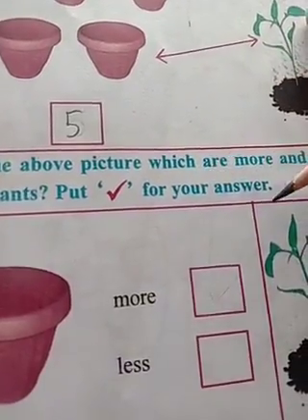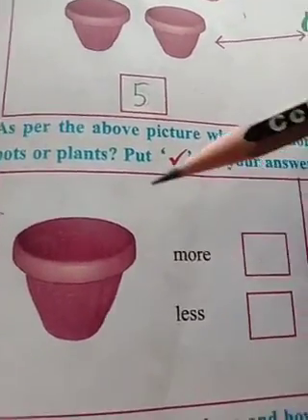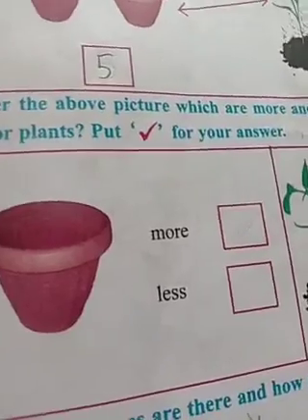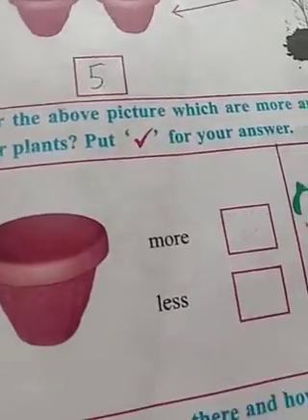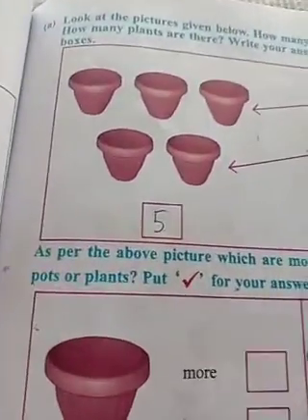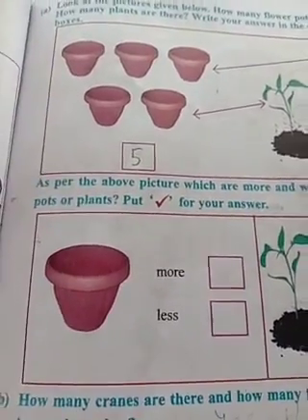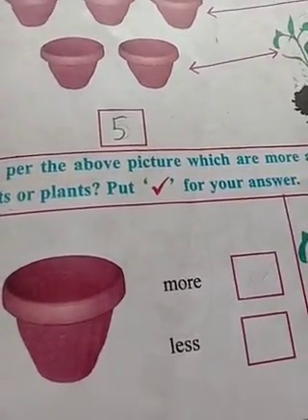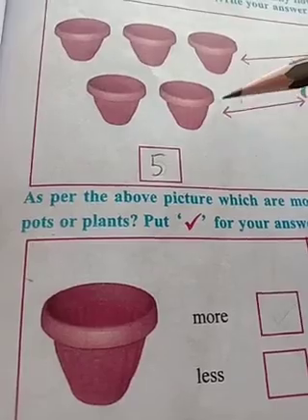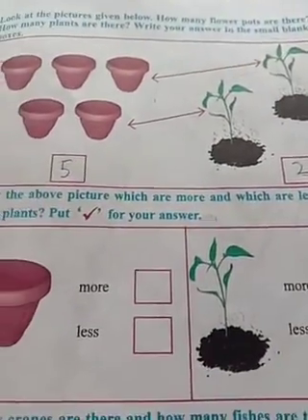Put a right mark for your answer. See here. Which one is more in this picture? Are pots more or are plants more?